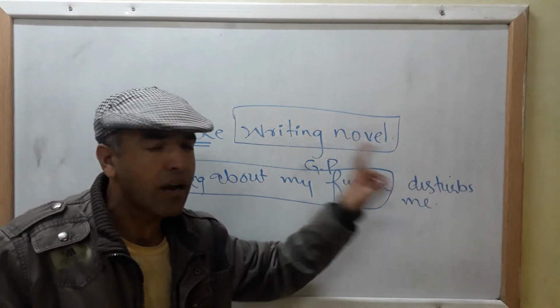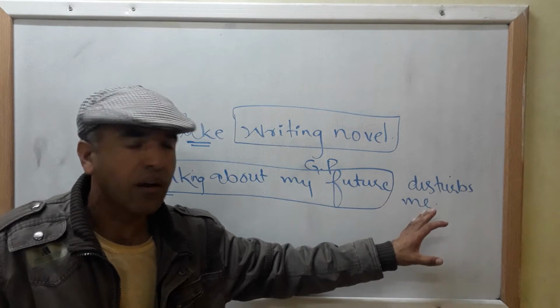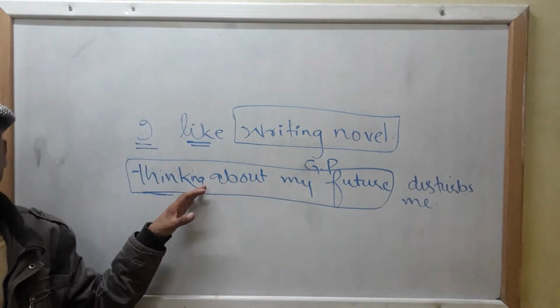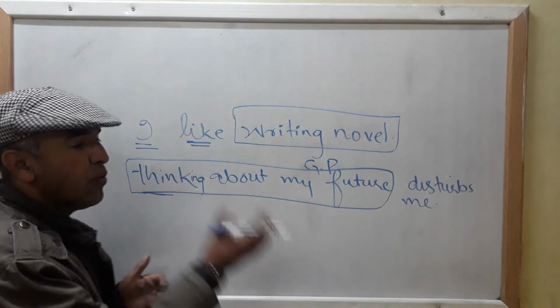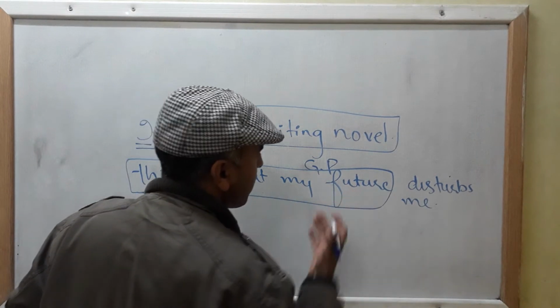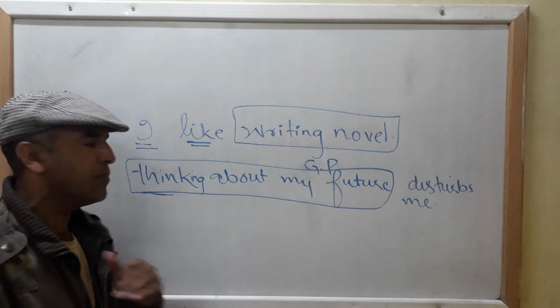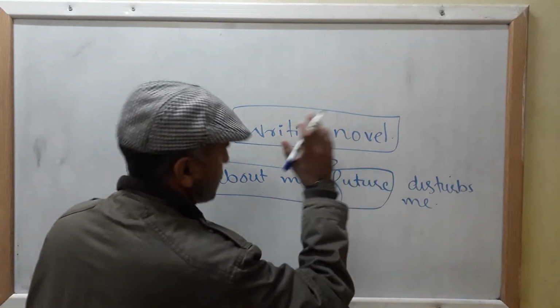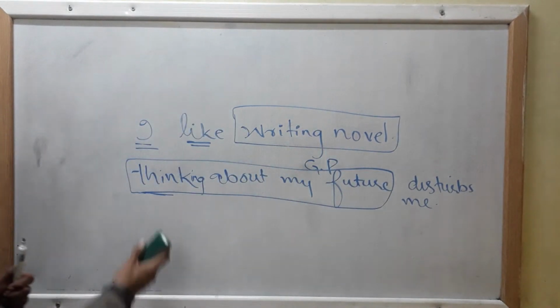So if you put the question what, clear, and you find the answer, that is your gerund phrase or that is your gerund. If it is a group of words, it is a gerund phrase. If it is a single word, it is a gerund. Thinking about my future disturbs me. What does disturb you? Thinking about my future. I hope that you people are getting me.